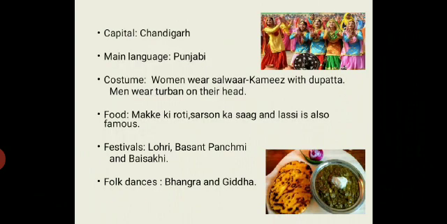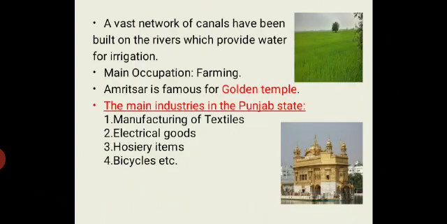Capital of Punjab is Chandigarh. The main language spoken here is Punjabi. Women wear salwar kameez with dupatta and men wear turban on their head. Famous food of Punjab is makke ki roti and sarson ka saag, and lassi is also famous. The famous festivals of the state are Lohri, Basant Panchami and Baisakhi. The folk dances of Punjab are Bhangra and Gidda.